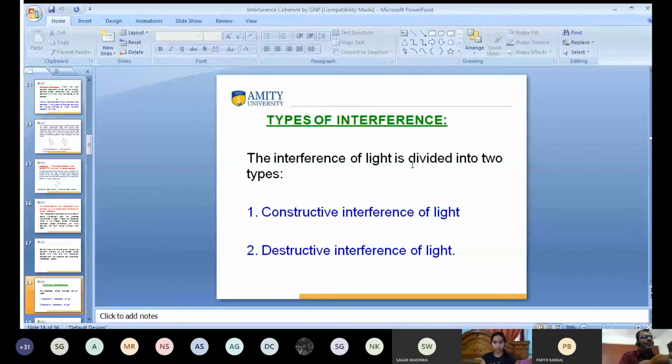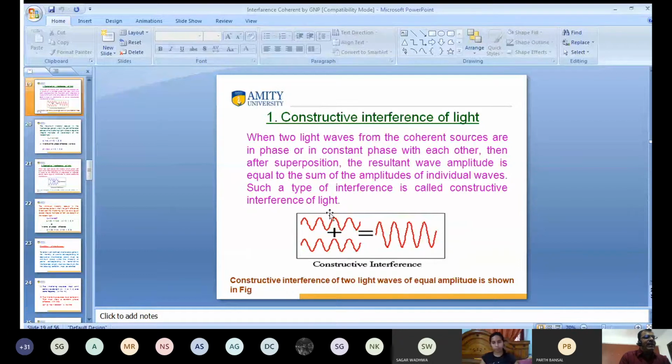There are two types of interference, constructive interference and destructive interference. Constructive interference means two waves are in the same phase. This is known as constructive interference, and in it the intensity is maximum because the waves add. According to superposition, the resultant amplitude is equal to the sum of the amplitudes of the individual waves.